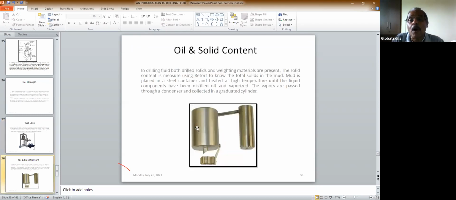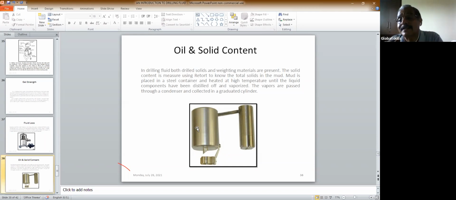Next is the oil and solid content. What happens when you discuss the plastic viscosity and yield point? Any question? Any question? No.